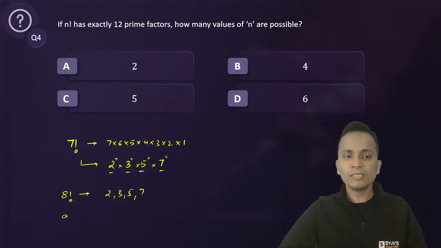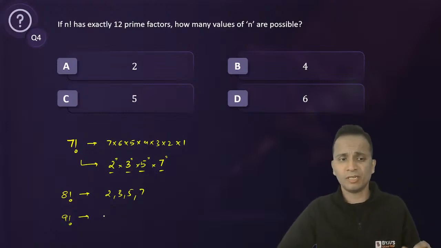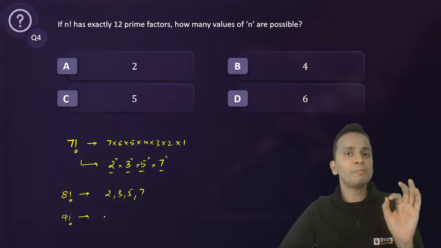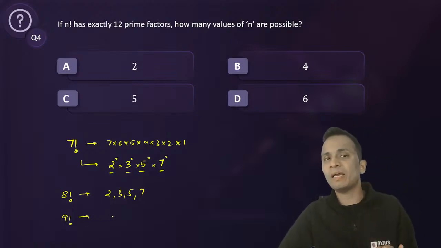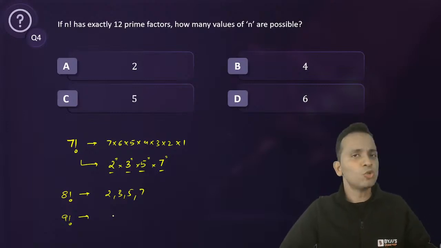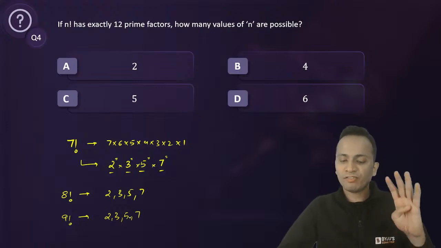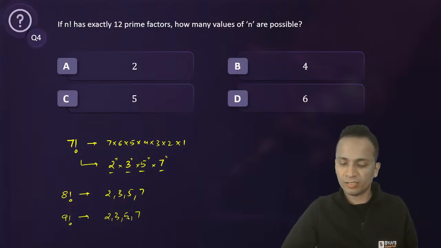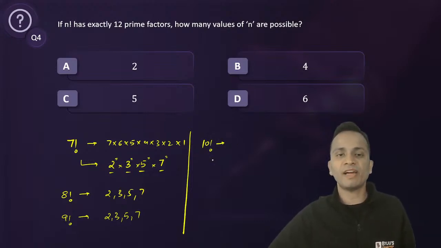Okay. Similarly, 9 factorial. 9 factorial तक कितने prime factors होंगे? Again the same, because 9 is not a prime number. So again, 9 factorial, if I do the prime factorization, will have all the prime numbers up till 9 in its product. Up till 9, the prime factors are the same. So 9 factorial will also have 4 prime factors. Okay. Fine. समझ में आ रहा है? Similarly, 10 factorial. Again, it will have 4 prime factors.